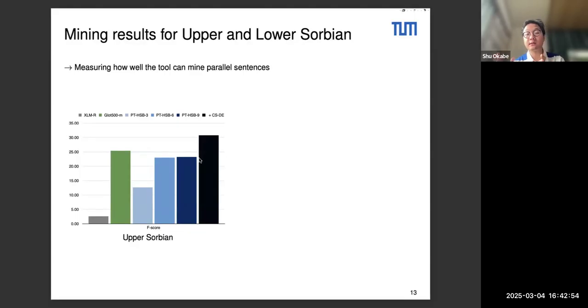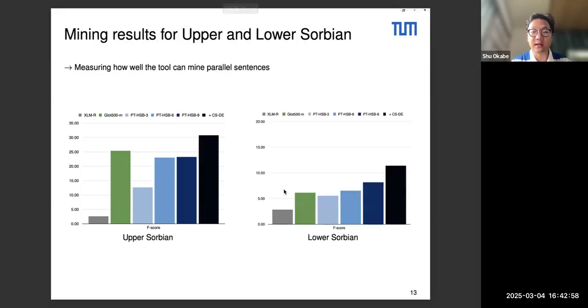We then used the same models, but on another data set, the Lower Sorbian data set. And you see these results. I changed the scale for better visibility. So this is significantly lower than what you see on the left. Overall, you can see that the F-scores are far lower for all models, and even though they follow somewhat the same trend, they're very low.